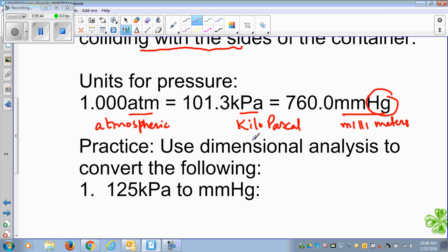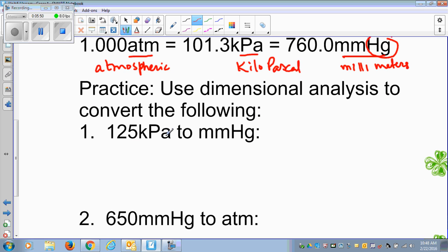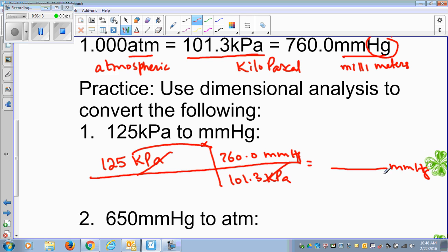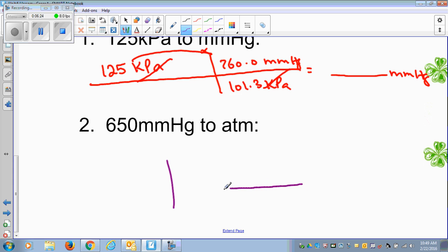Okay, pressure, we can convert units from one another by using dimensional analysis. Let's say you want to convert 125 kilopascal to millimeters of mercury, so we use dimensional analysis. I have 125 kilopascal right here, so I know that 101.3 kPa is equal to 760 millimeters of mercury. So kilopascal get cancelled. You multiply the two numbers and divide by this. That will be your answer in millimeters of mercury. So this is how you can convert units from one to another. But you have to memorize those standard values.